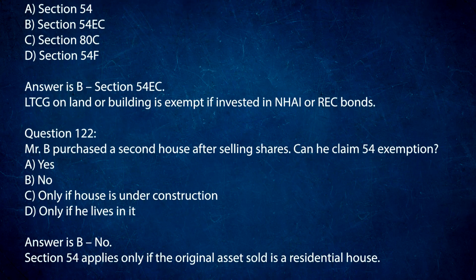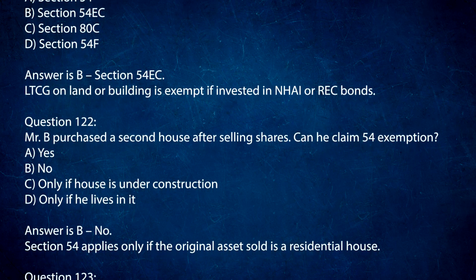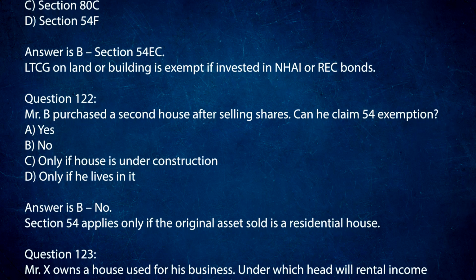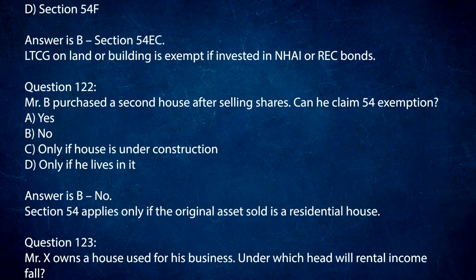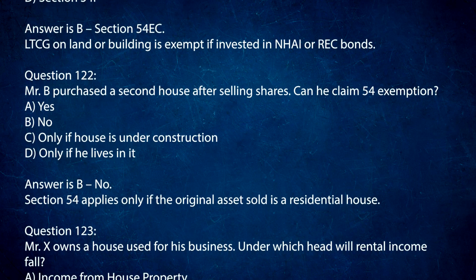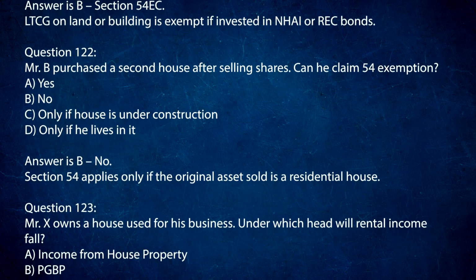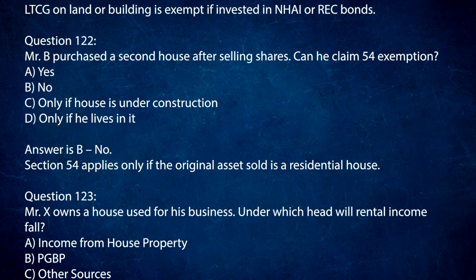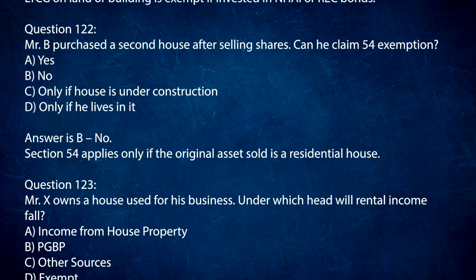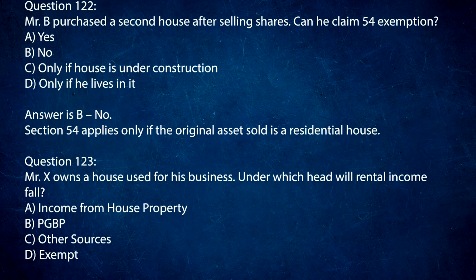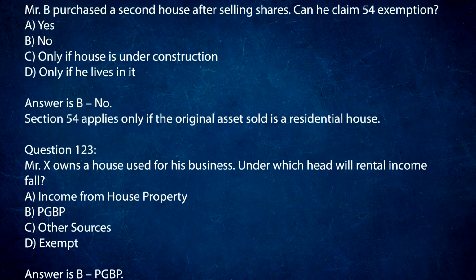Question 122. Mr. B purchased a second house after selling shares. Can he claim 54 exemption? A. Yes. B. No. C. Only if house is under construction. D. Only if he lives in it. Answer is B. No. Section 54 applies only if the original asset sold is a residential house.